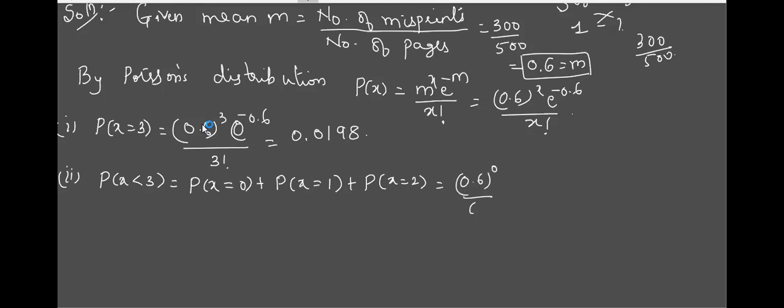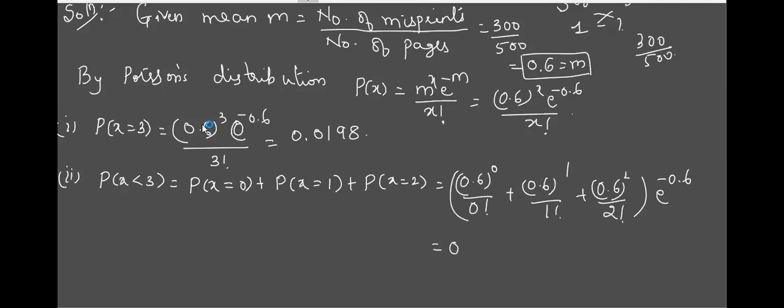0.6 raised to 0, and so on. I'll just write the substitution: 0.6 raised to 2 divided by 2 factorial. In all the terms, e raised to minus 0.6 is common. What is the answer? It is about 0.9769.